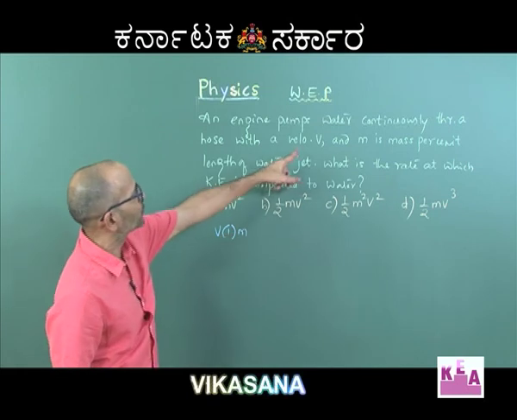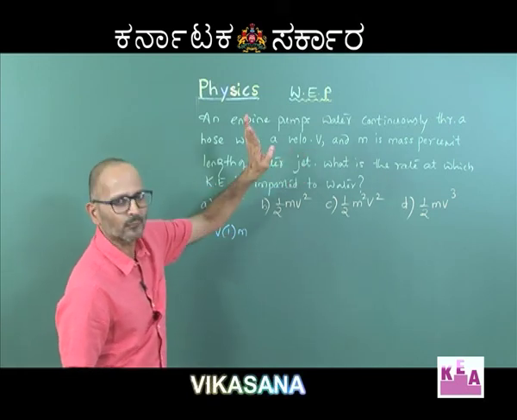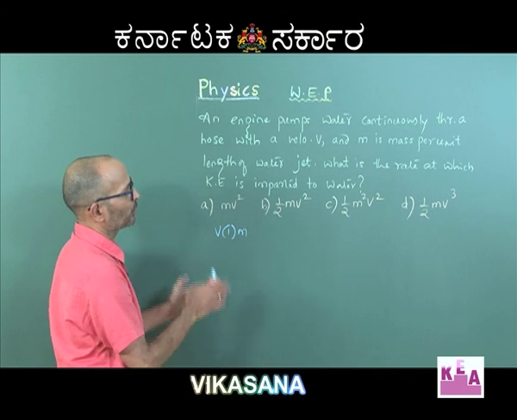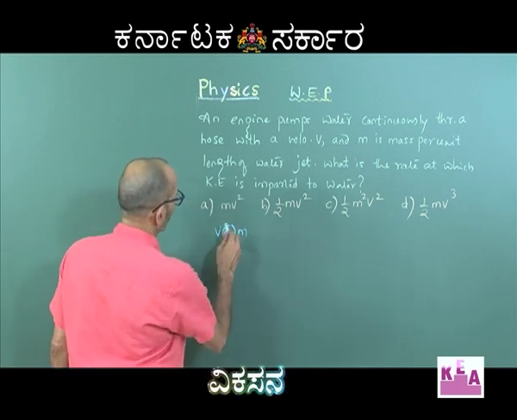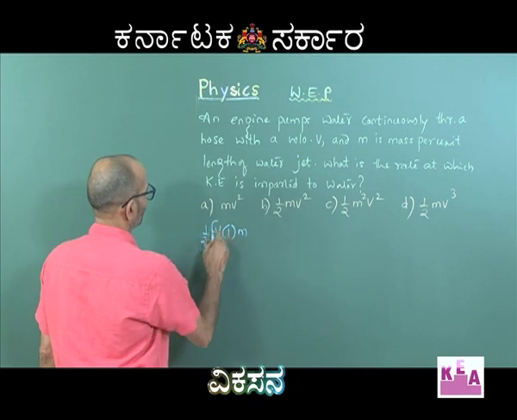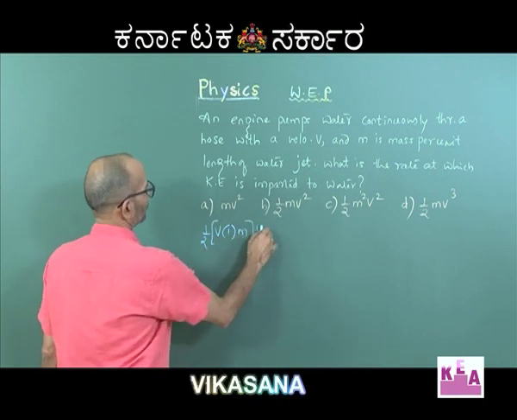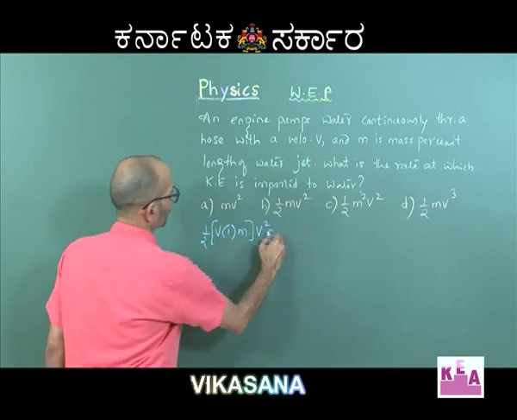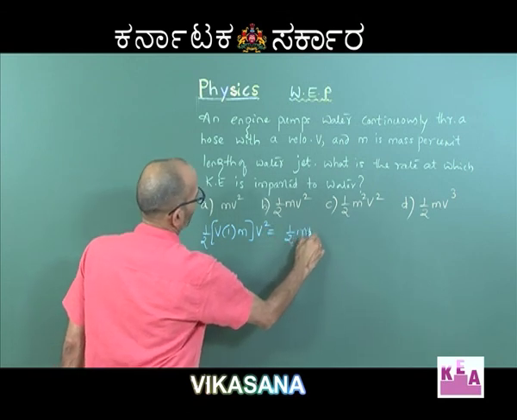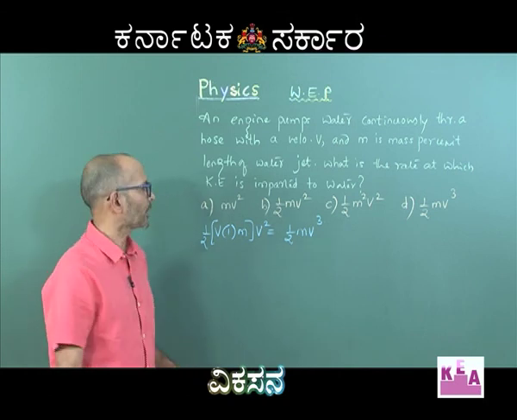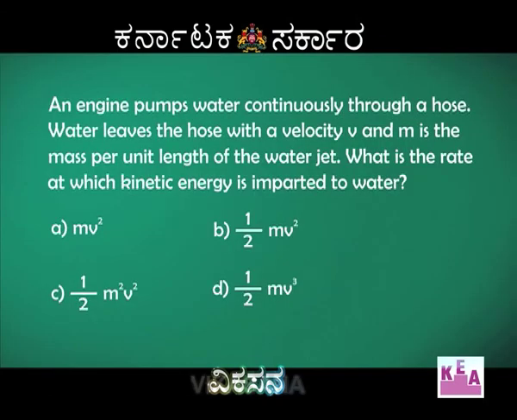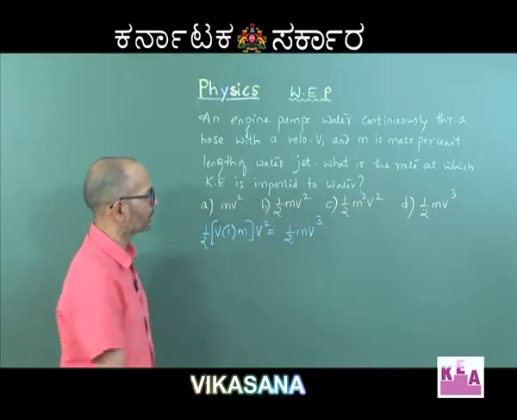What is the velocity with which the water is going to come out? V. So, I can write the kinetic energy of the water in 1 second. Kinetic energy will be half m v square. So, this is half m into v square, which is going to be half m v cube. So, half m v cube will be the amount of kinetic energy associated with the water in 1 second. So, that makes the right option D.